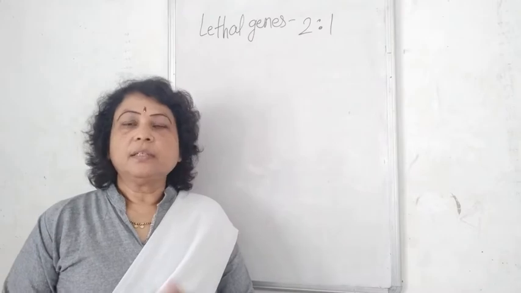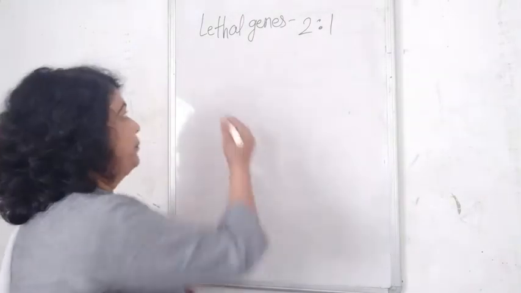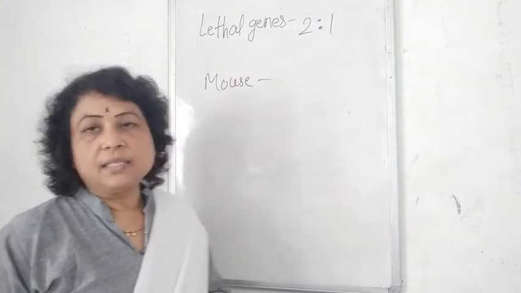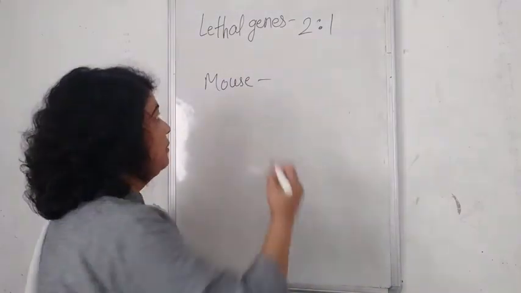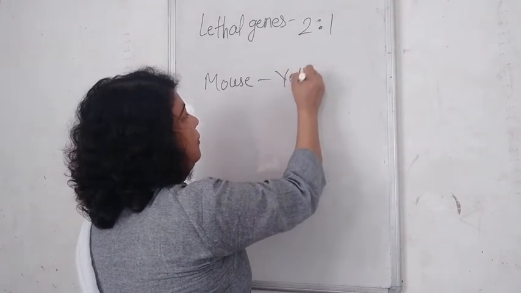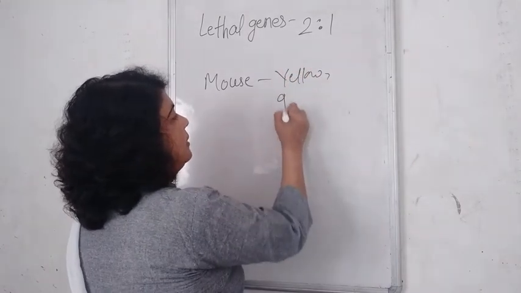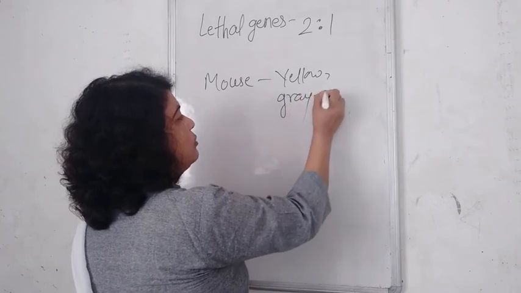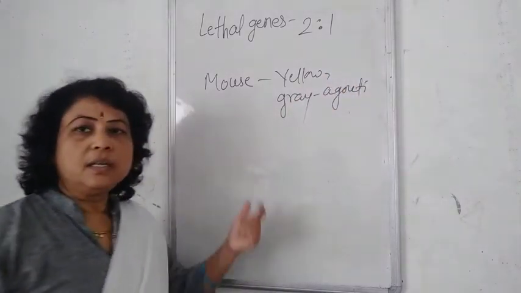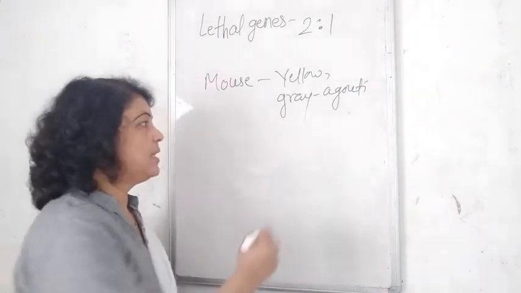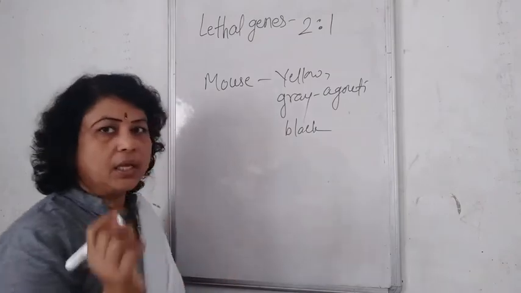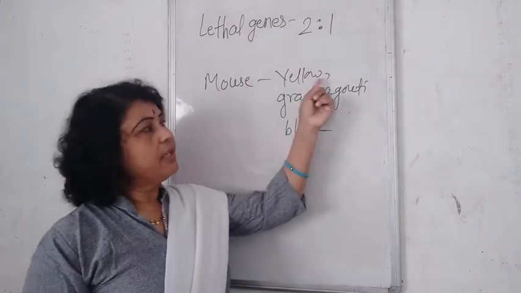We know that the mouse has different colors: yellow, grey, which is also known as agouti, and black.